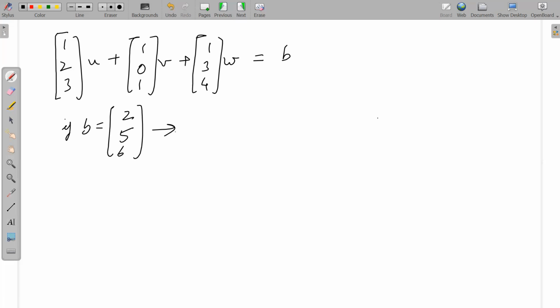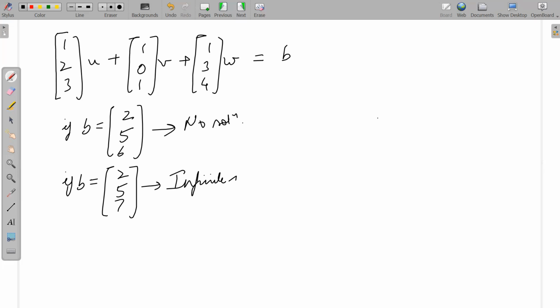No solution. This is the same example as the previous one, just that I'm looking at the column picture now. And if b is equal to 2, 5, 7, then I have infinite solutions.